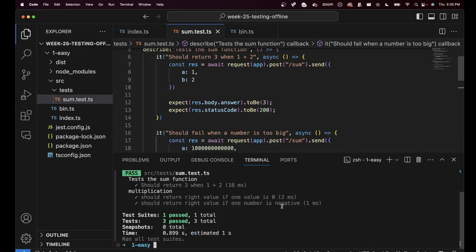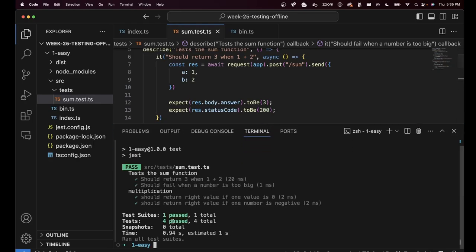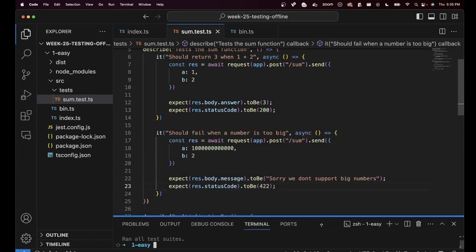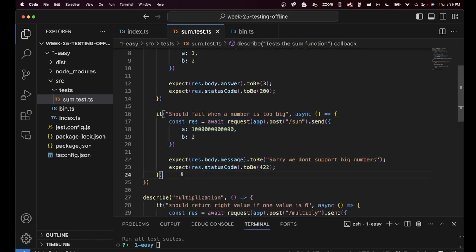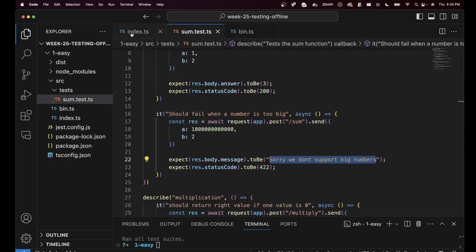If I run npm run test now, you will see 4 tests pass, which means this test is working correctly. And this test is also able to test an extra branch that we had just created. So whenever you add these branches, whenever you're updating the code, unless you've added tests, you will end up decreasing the code coverage.